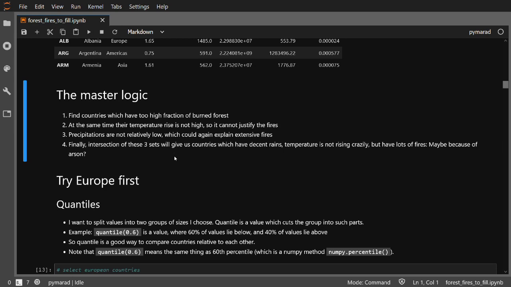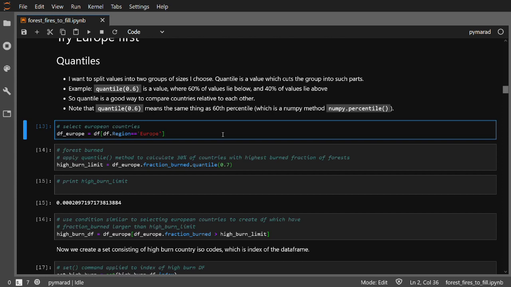I will show you the ropes now for the case of European countries. First we need to select them. For that we are going to create a new data frame df_Europe, which is derived from the original df, and the condition for the countries we want is that the column region is equal to the string Europe. Note that there are two equal signs here for the conditional statement.